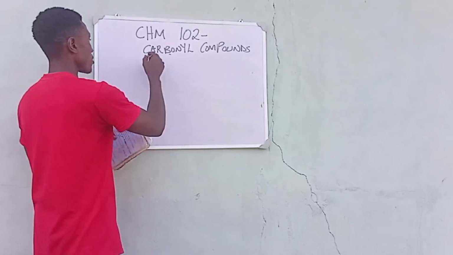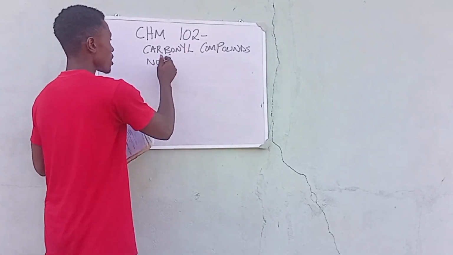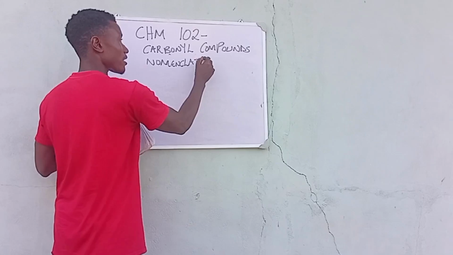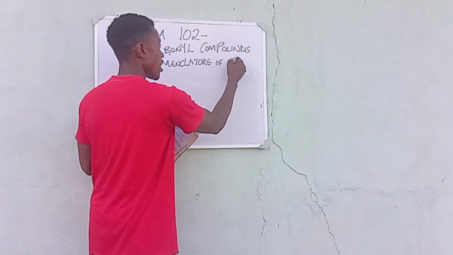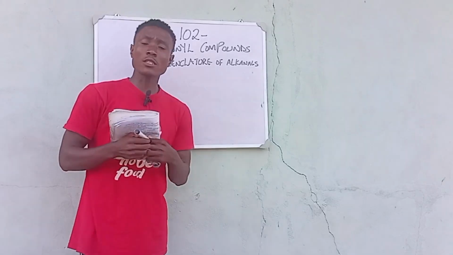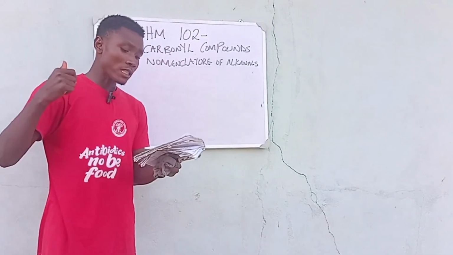That is the nomenclature of the alkanals. I already told you that another name for nomenclature is naming. So the nomenclature of alkanals is how to name alkanals. The moment we see alkanals, we will be able to name them.